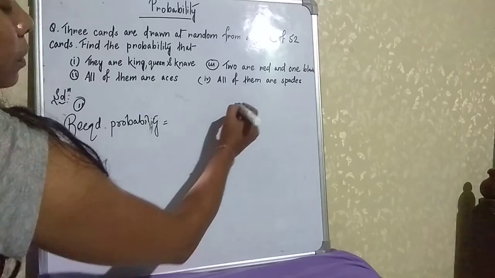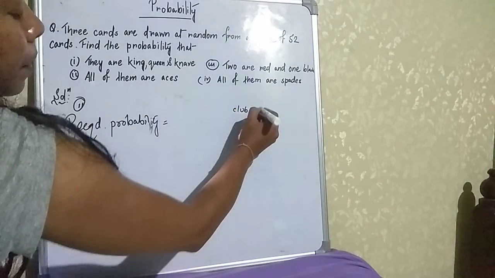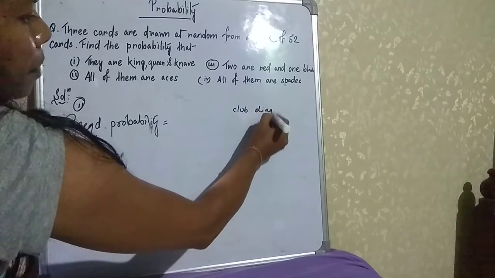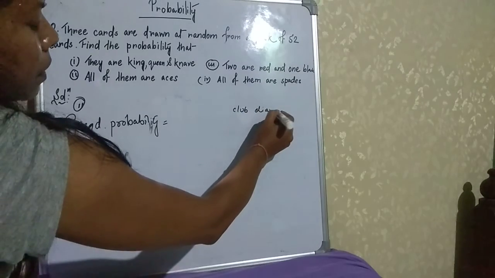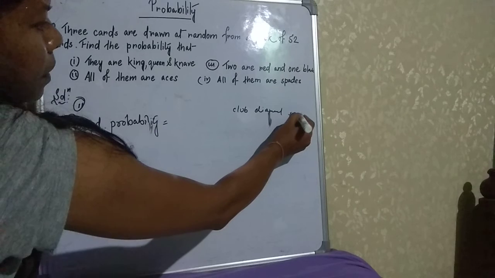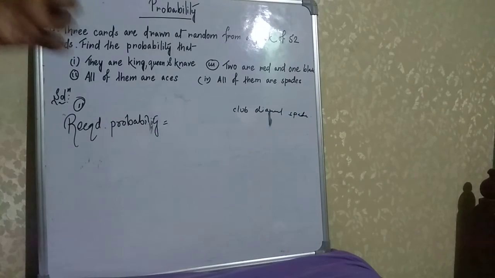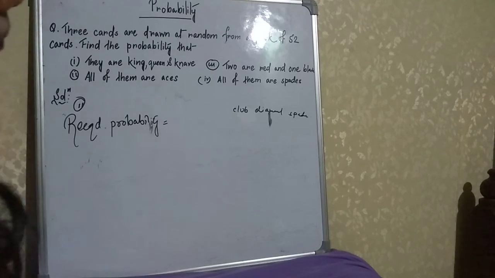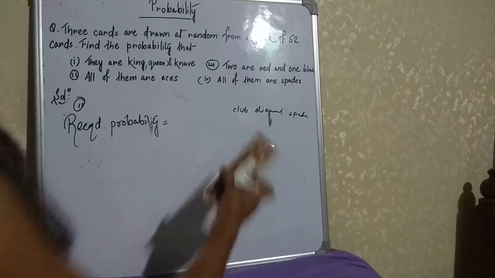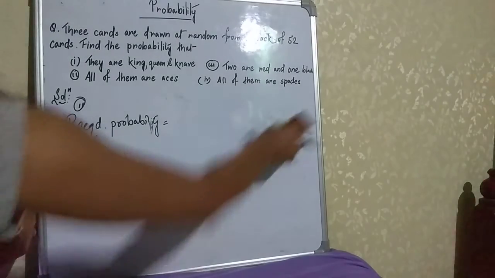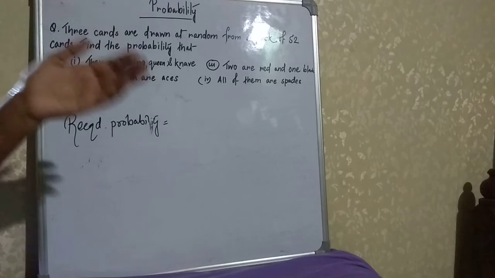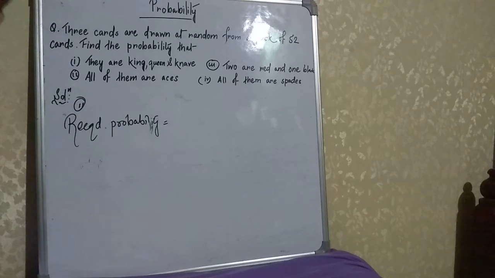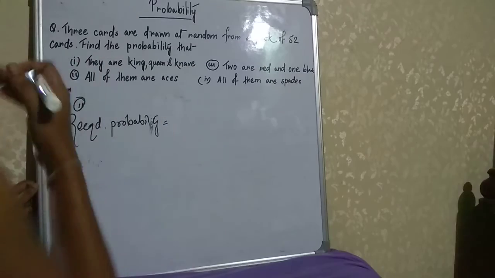As we know, there are club, diamond, spade, and heart. One minute. 2 are red and 1 is black. 2 are red means what?